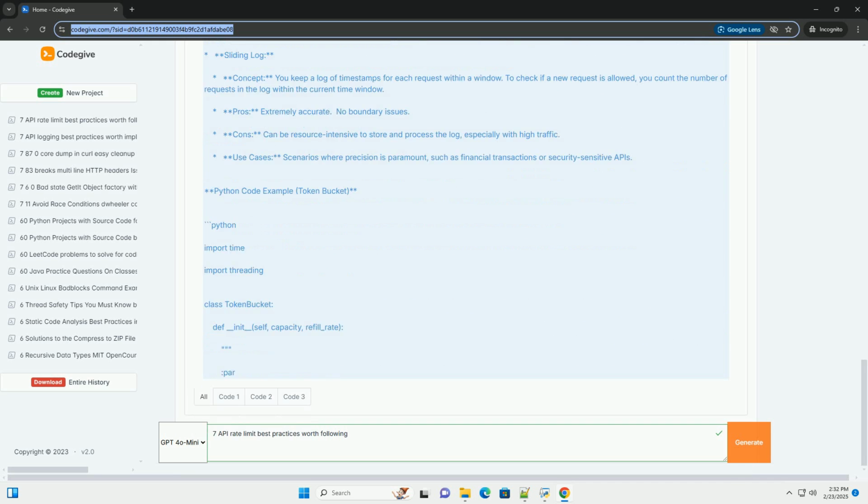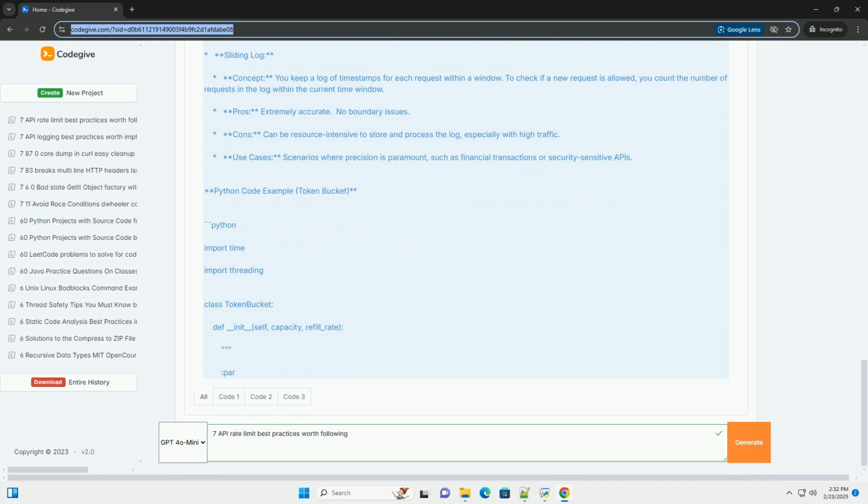6. Consider different rate limits for different operations. Not all API endpoints or operations are created equal. Some might be more resource-intensive or critical than others. Tailor your rate limits to the specific characteristics of each endpoint. Read operations versus write operations: you might allow more read requests than write requests.